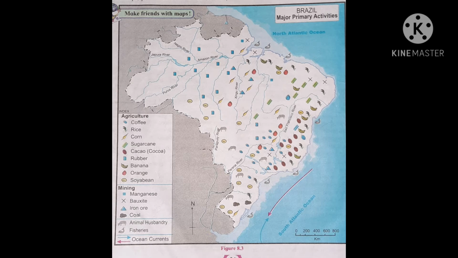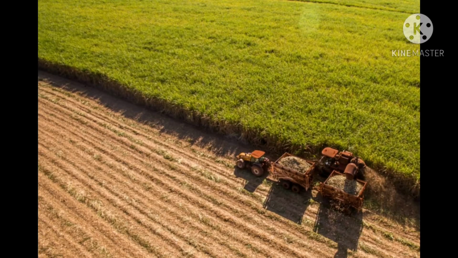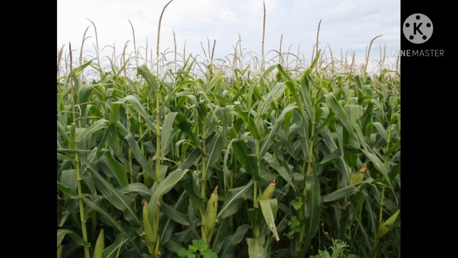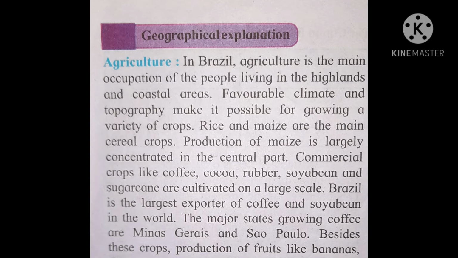Geographical explanation. In Brazil, agriculture is the main occupation of people who are living in highlands and coastal areas. The reason behind that is favorable climate and topography. It makes it possible to grow a variety of crops here. Rice and maize, maize means corn, are major cereal crops here. In the central part of Brazil, maize is cultivated on a large scale.